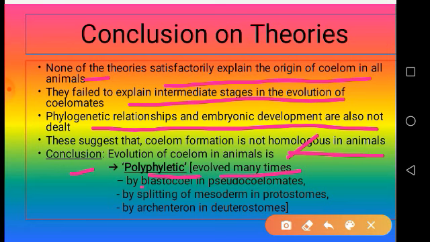For example, the coelom is formed by the blastocoel in pseudocoelomates, by splitting of mesoderm in protostomes, that is in annelids, mollusks and arthropods, and by the archenteron in deuterostomes. So this is called polyphyletic. There are no intermediate stages. Because of this, we can conclude that the evolution of coelom did not happen in a monophyletic manner, but in a polyphyletic manner. That means it evolved many times. Thank you.